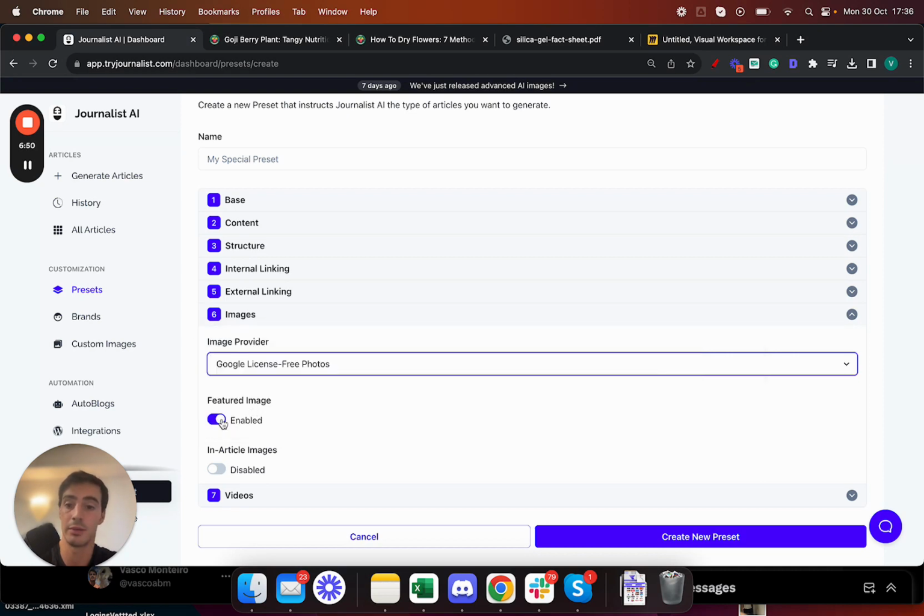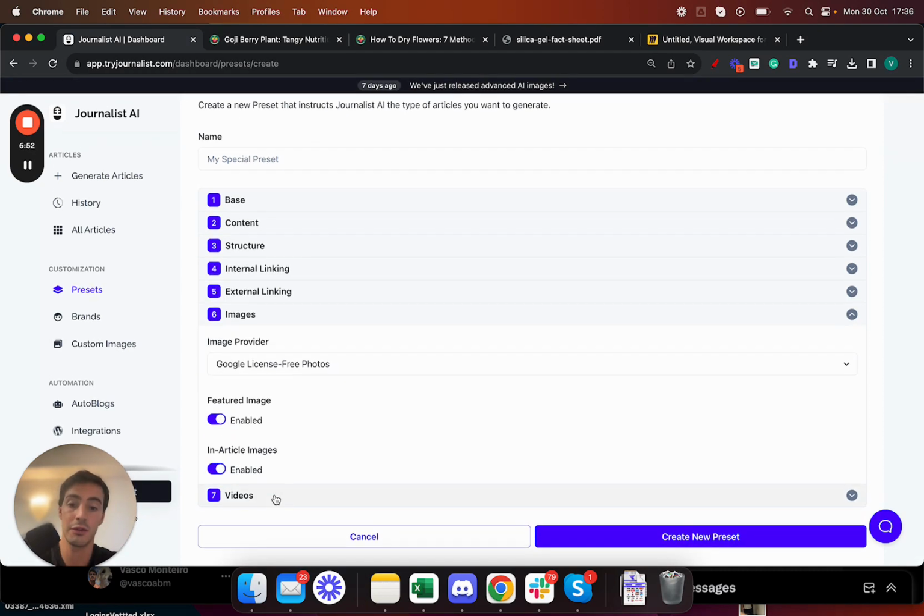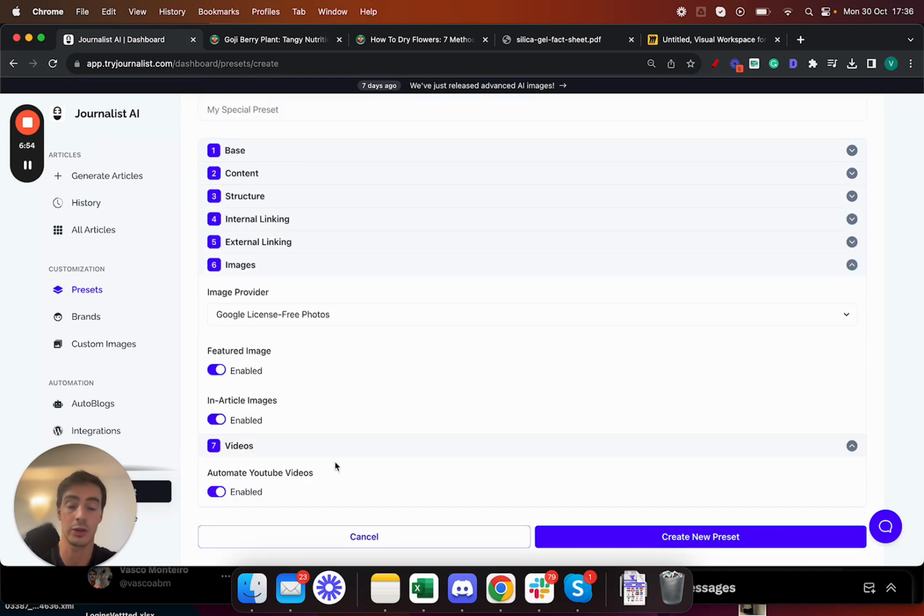And finally, videos, right? You can do this automatically. So we'll look through all the articles, read them all, and go on YouTube and try to find the video that best fits in this article, right? You can do this automatically, or you could just paste your own videos on here and then create preset.